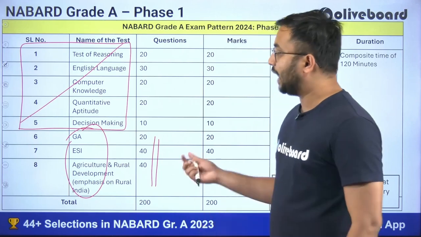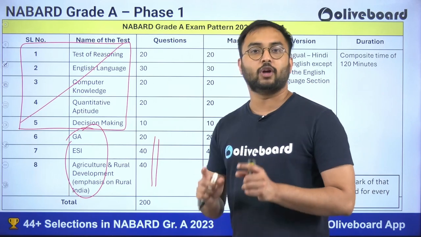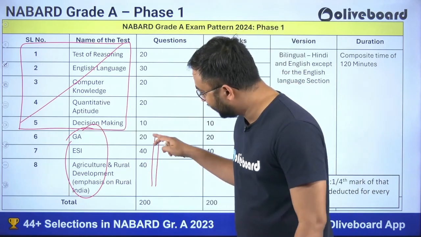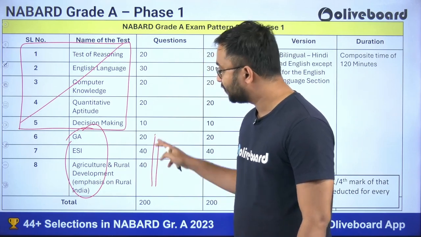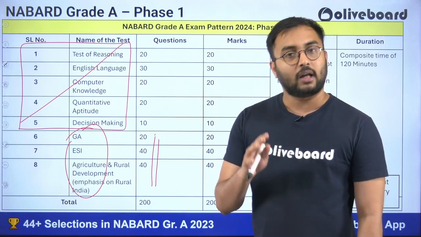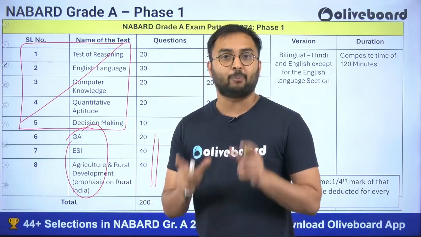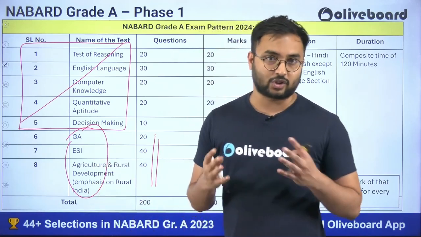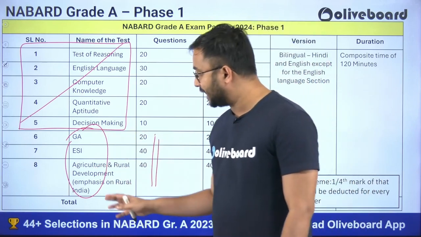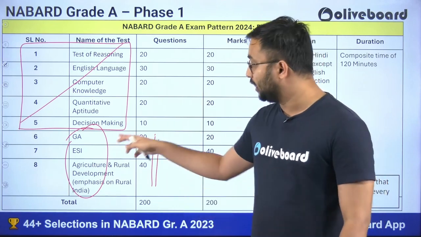Try to understand, when you look at the order of priority of subjects, your merit subjects should be your first priority. Why? Because for merit subjects, the overall tally of these marks, 40 plus 40 plus 20, that is 100. Out of this 100, a merit cutoff would be there. That merit cutoff you have to clear. If you are not able to clear, you will not go for phase 2. So GA, ESI and ARD is your top priority. Individually you have to clear the sectional cutoffs too, but at the same time you also have to clear the overall cutoff. So it means that in either of the 2 subjects you have to be very strong so that you are able to clear the overall cutoff.